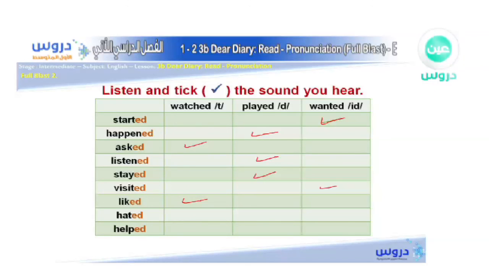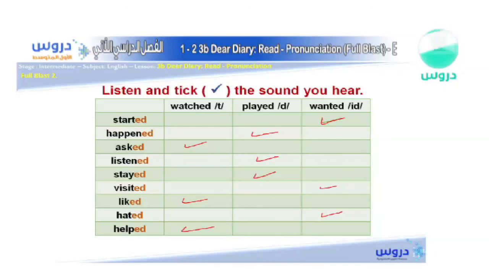The one before the last. Hated. Once again, hated. Can you see that? Which one is it? But don't you think it has an ID sound to it? Not D. Hated. That's right. It's hated, like wanted. The last one, helped. Helped. But as you can see, it's like a T sound at the end. Helped. Don't you think? Like watched. It's the same sound. So this one will be a T sound.